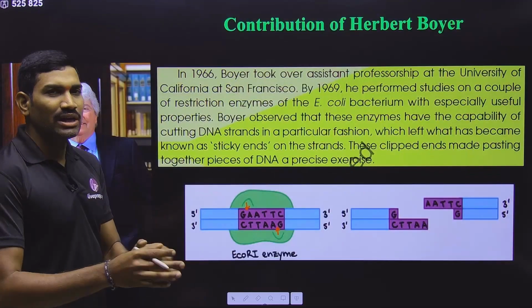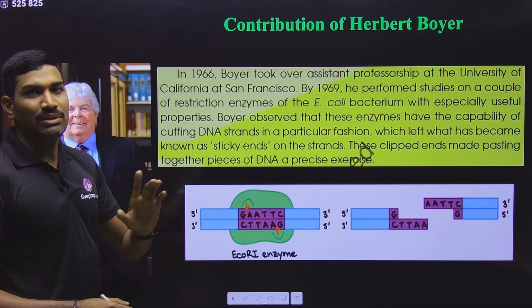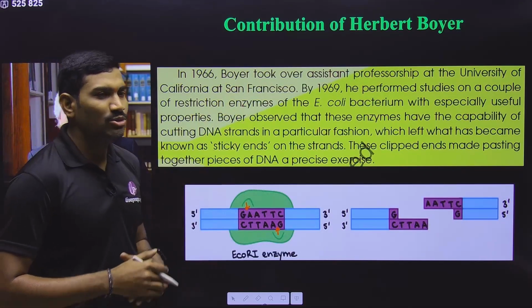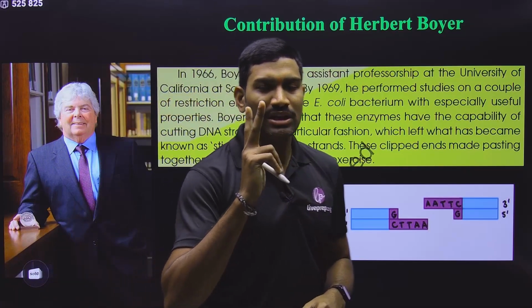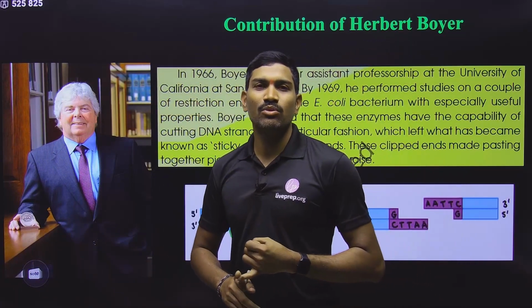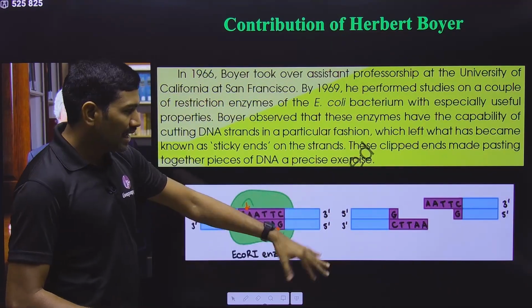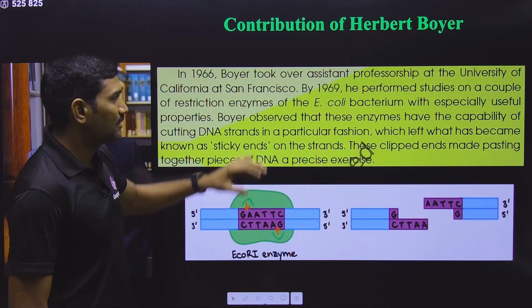Okay, and then before directly going into the content, in the next page of the unit introduction, they are talking about some scientists. Actually two scientists: one is Herbert Boyer, the other one is Stanley Cohen. Now let us study their contribution, because immediately after this we need to go into that content.